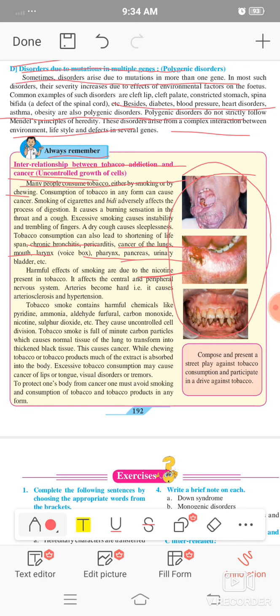Chronic bronchitis, pericarditis, and a number of other diseases are seen. Tobacco smoke contains harmful chemicals like pyridines, ammonia, aldehyde, furfural, carbon monoxide, nicotine, sulfur dioxide.